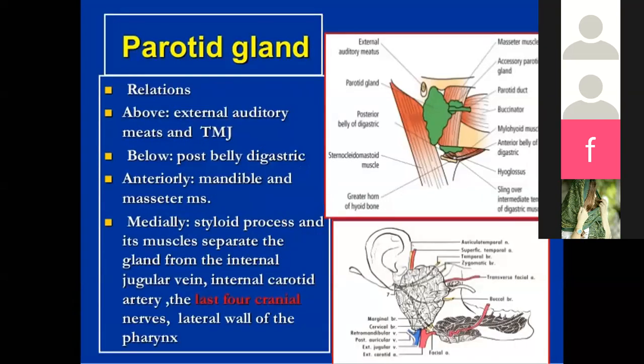Now the relations: above, it has the external auditory meatus and the temporomandibular joint. Below, the posterior belly of the digastric; anteriorly, the mandible and the masseter muscles. Medially, it has the styloid process and its muscles separate the gland from the internal jugular vein, internal carotid artery, and the last four cranial nerves, lateral wall of the pharynx.